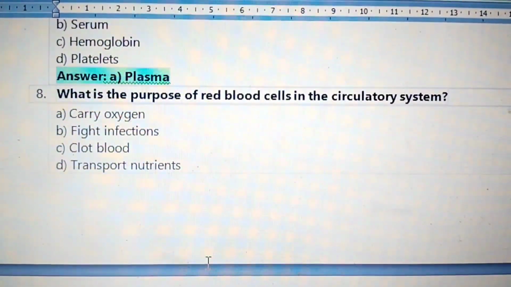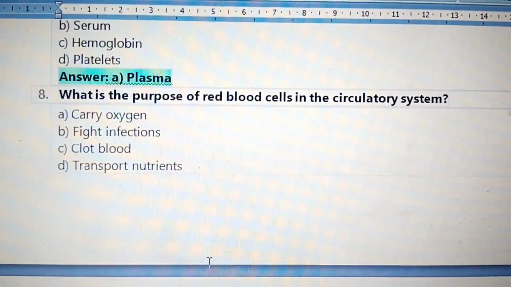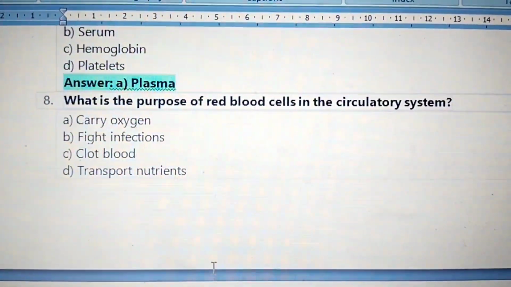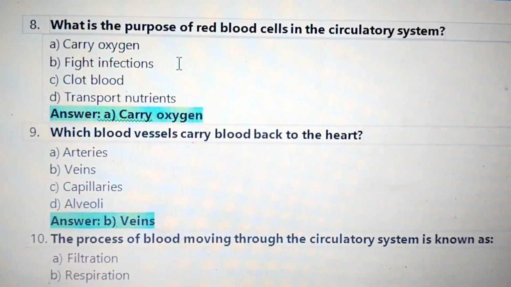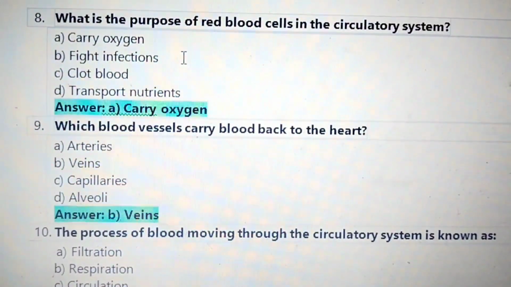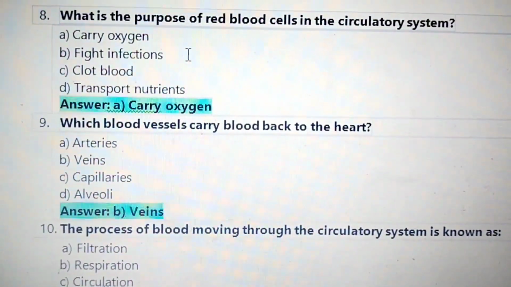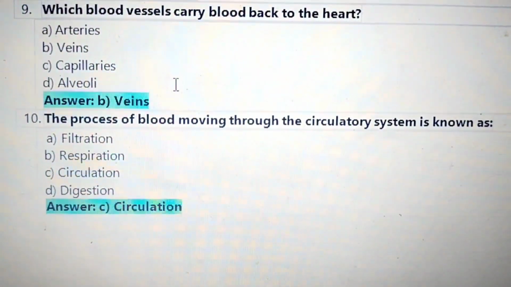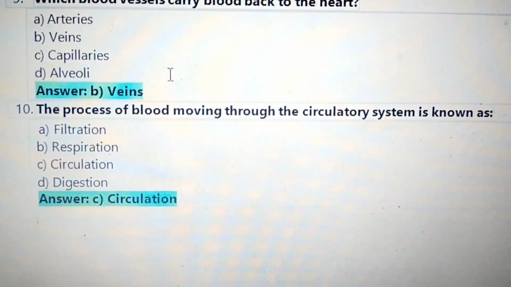The liquid component of blood, which contains water, electrolytes, and proteins, is called plasma. What is the purpose of red blood cells in the circulatory system? Carry oxygen. 9. Which blood vessels carry blood back to the heart? Veins. The process of blood moving through the circulatory system is known as circulation.